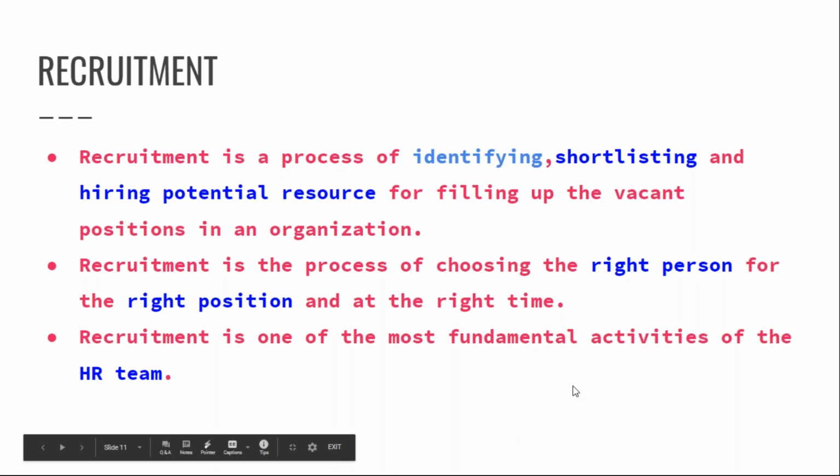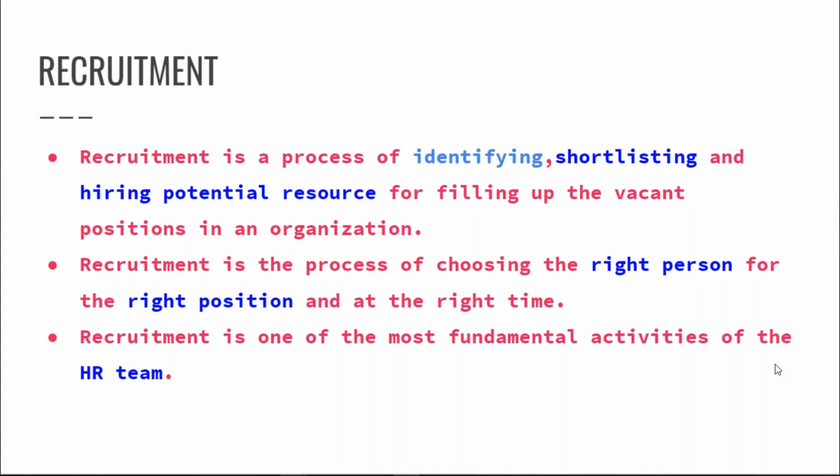So how is it affecting? What is that particular thing that forces the person to take care of these factors, like how to choose the right person for the right position? If we need IT people, we are not going to target people from a marketing background.